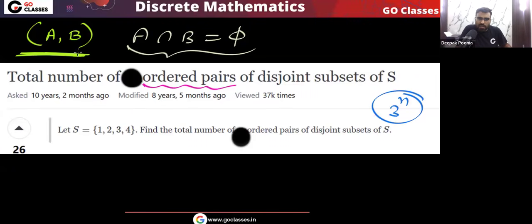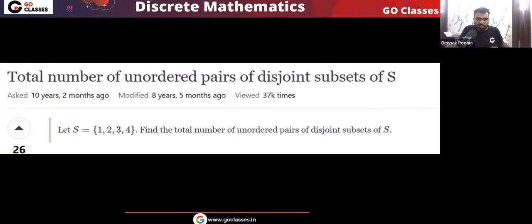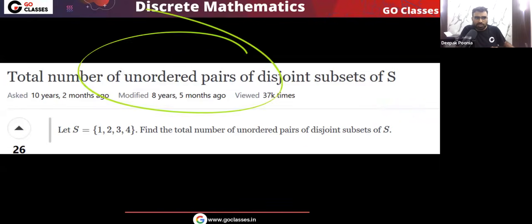What are the three choices? For every element of set S, it can belong to A and not belong to B, or not belong to A and belong to B, or not belong to both of them. Yes or no? So you can see that the answer will be 3 power n for this question. But now the question is asking, I want unordered pairs of disjoint subsets.